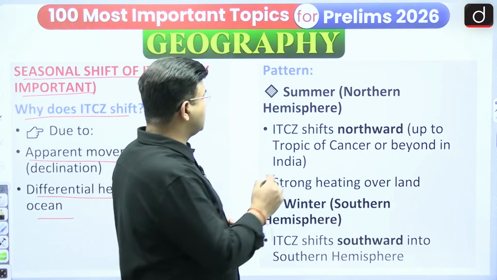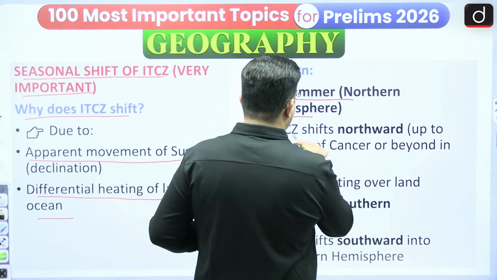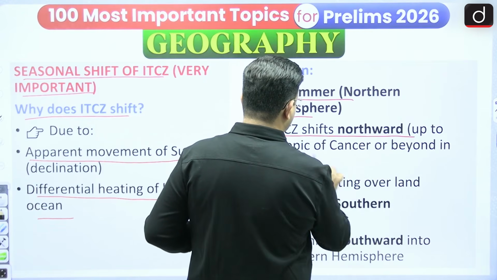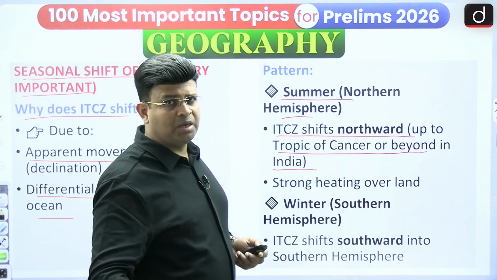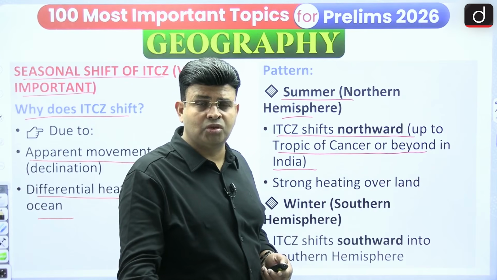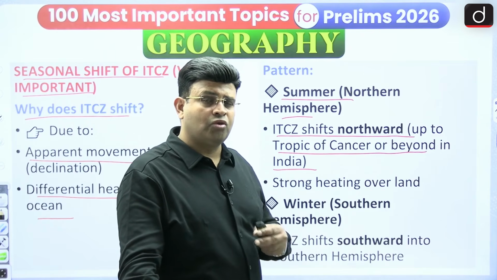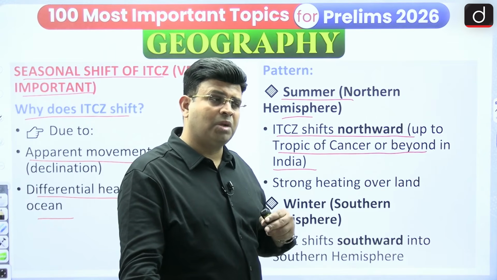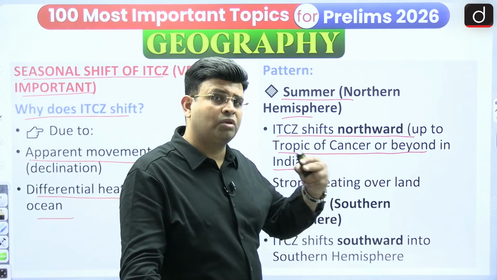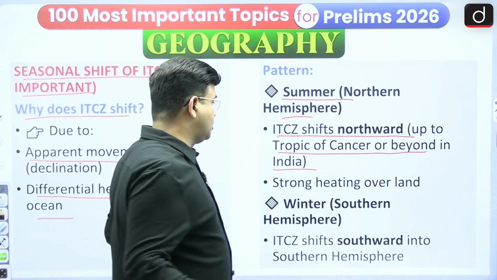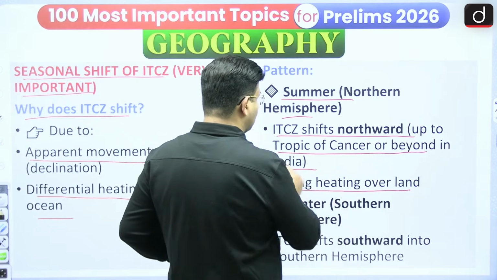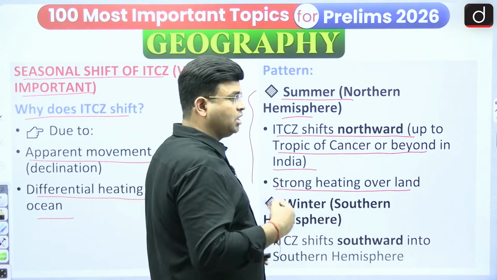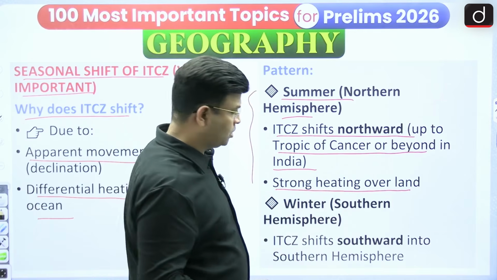In the northern hemisphere summer, the ITCZ shifts northward up to the Tropic of Cancer, and India becomes very hot. It reaches 25 degree north. The Tropic of Cancer is 23.5 degree north, but it is able to reach more than that, 25 degree north in India. Another factor is strong heating over land, which is also important in the northern hemisphere, because the land in India becomes very hot.